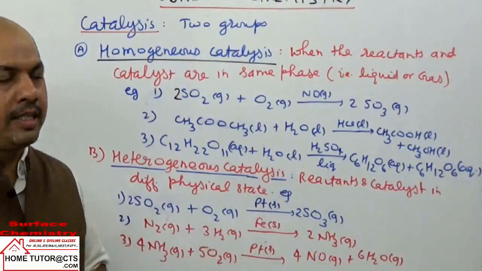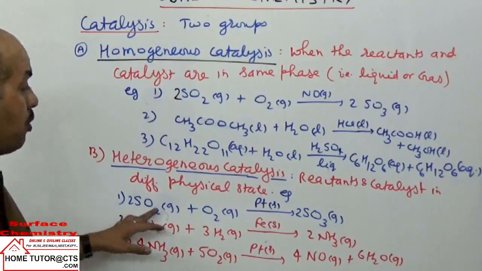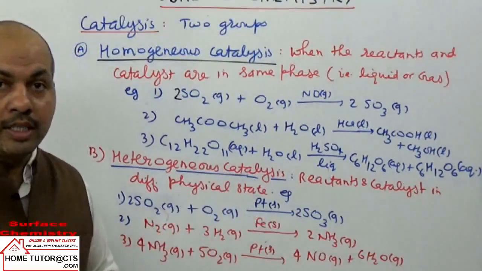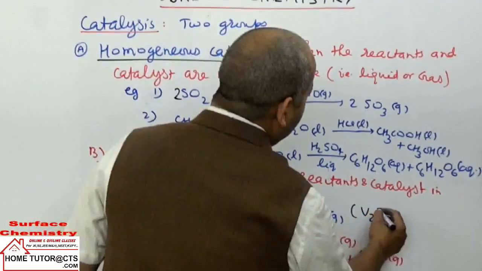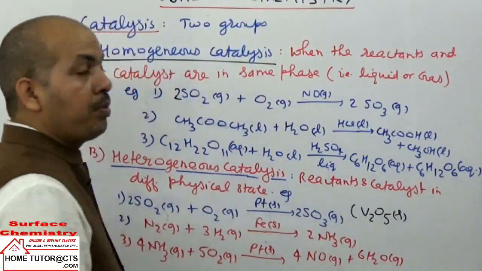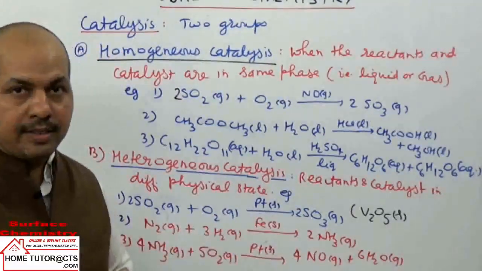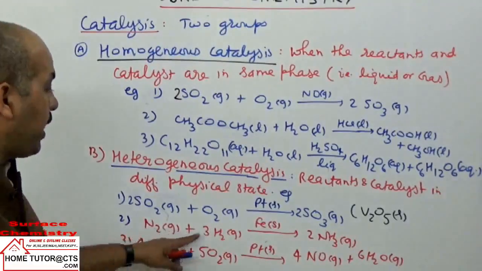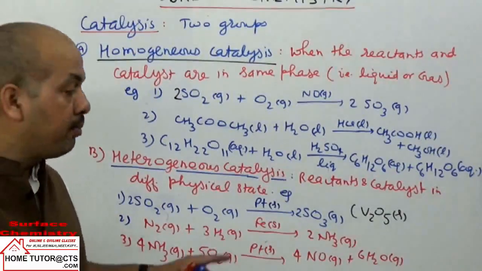They are quite important. Like example taken here, one reaction, oxidation of sulfur dioxide to form sulfur trioxide using platinum solid as catalyst, or in this reaction V2O5 solid can also act as catalyst. This reaction is used to prepare sulfuric acid in contact process. अगला क्या है? N2 plus hydrogen give ammonia gas. Reaction called Haber's process to prepare ammonia.